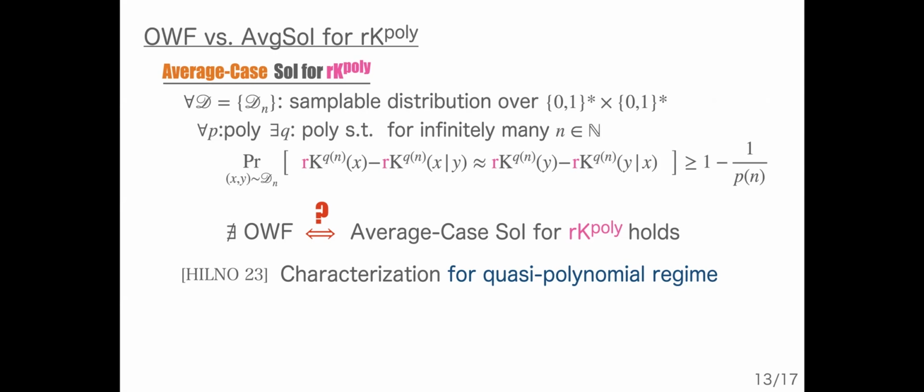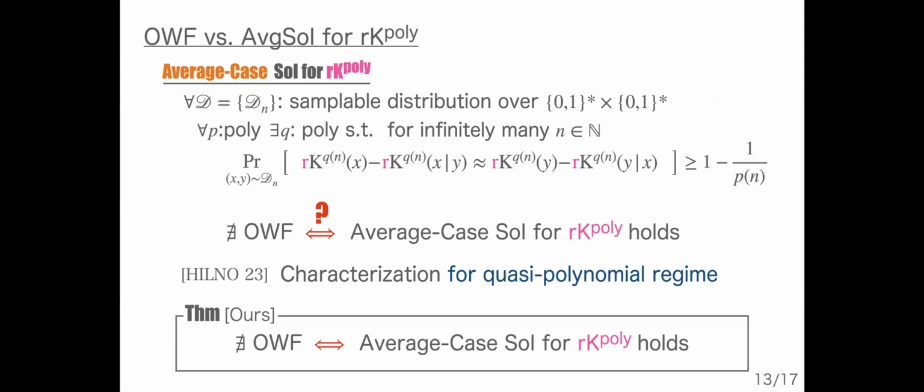In this work, based on our coding theorem, we resolve this open question. So we can characterize the existence of one-way functions based on average-case symmetry of information for rK^poly. Namely, we can characterize asymmetry of computation based on average-case asymmetry of very natural randomized algorithmic information.